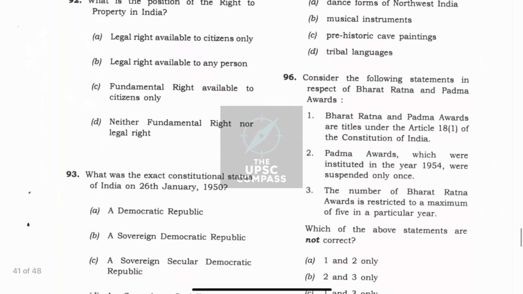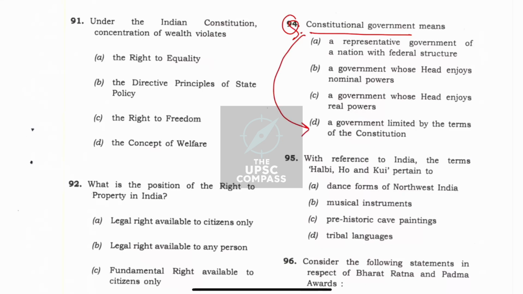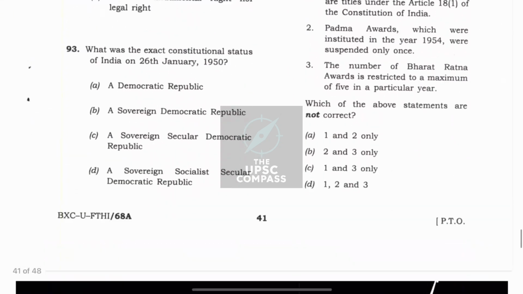Now moving ahead with question number 94. Similarly, constitutional government. This was a direct PYQ. There is multiple times repetition by UPSC about constitutional government, and this got a direct answer: government limited by the terms of the constitution. That is what we call limited government. Okay, right?